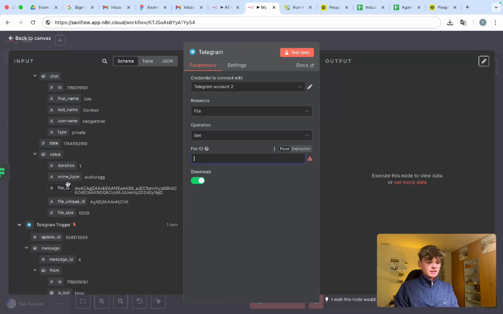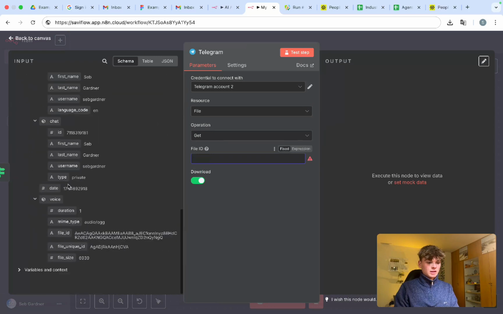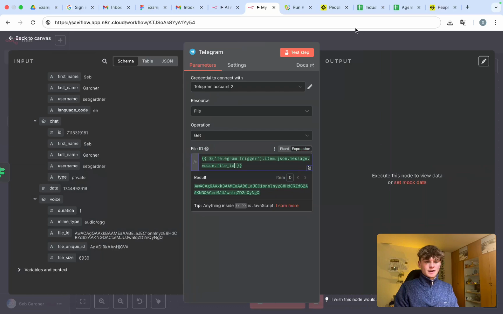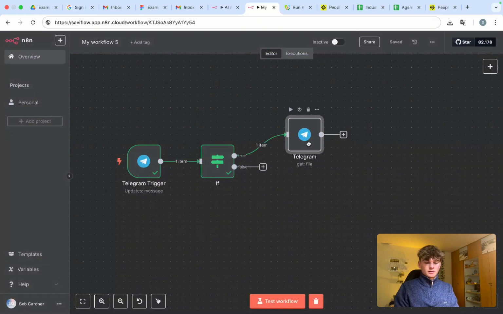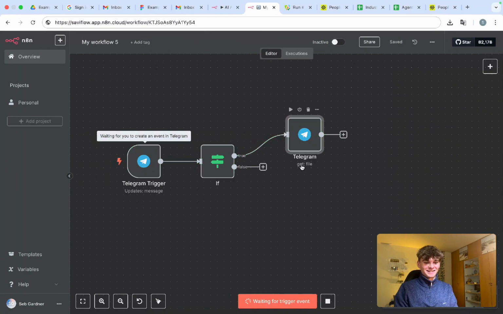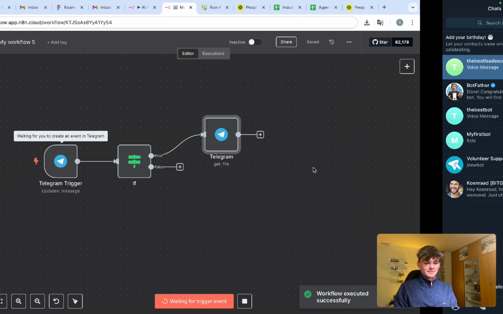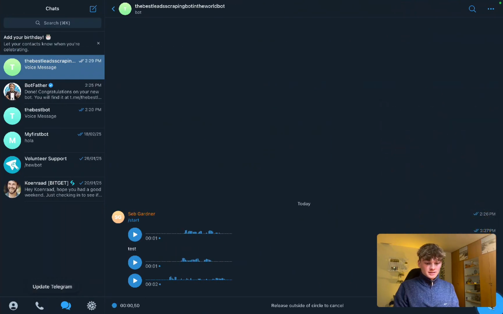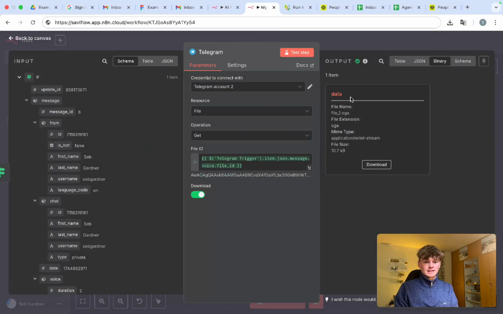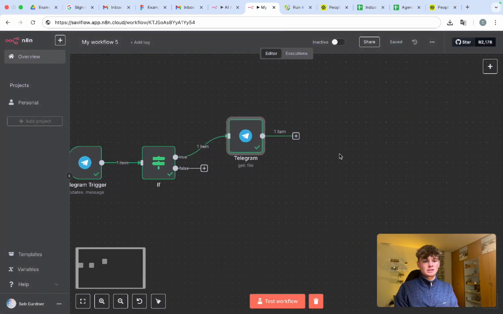And then if we head down to voice here, in Telegram, we have a file ID right here under the voice object file ID. Drag and drop that in here. And now this voice audio message will be downloaded. So if we run this, we go, Seb is the coolest person in the world. Let's run this. Seb is the double coolest person in the world. Here we go. Now we get this little data object here that we can now feed into ChatGPT to transcribe,